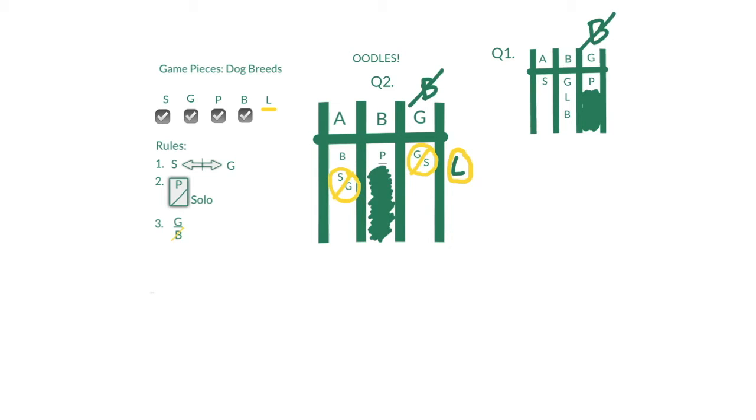We need the except. And then we see the answer choice that the Bernedoodle is not assigned to alpha. Well, is that a could be true? Could it be possible for this game board that the Bernedoodle does not go into A? No, it's forced into A, which means for a could be true except question, this is our answer. It is not possible that the Bernedoodle is out of A.